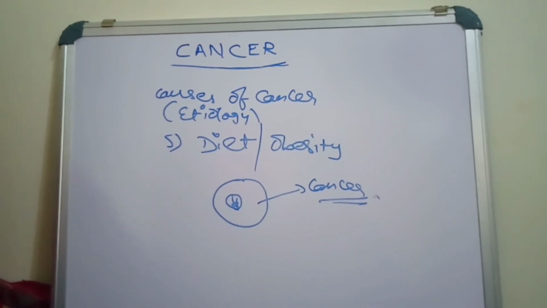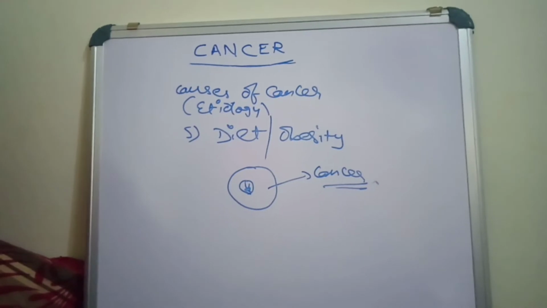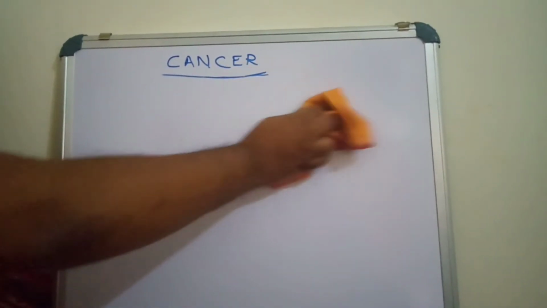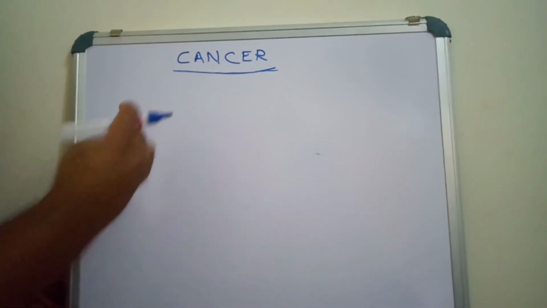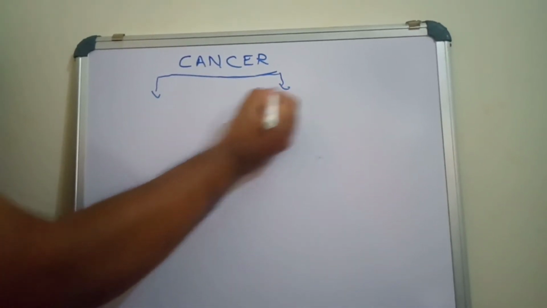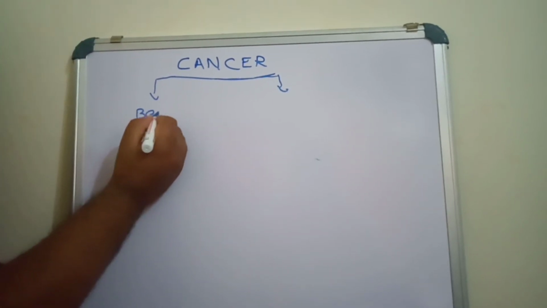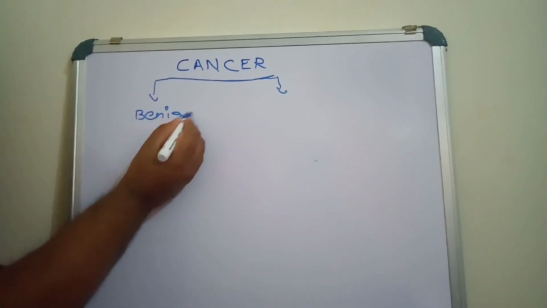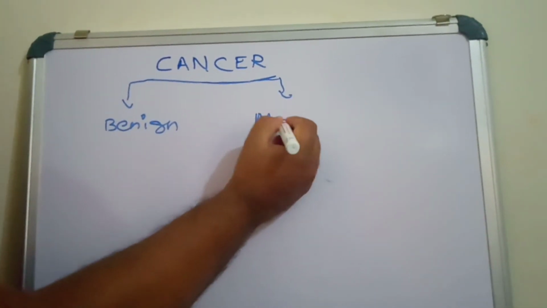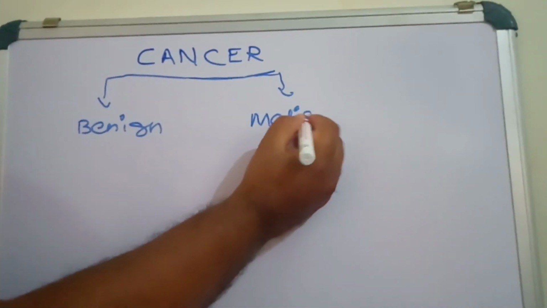Now we move on to the types of cancers. What are the different types of cancer? Broadly we can classify them into two types. One is benign cancer, and the other is malignant cancer.